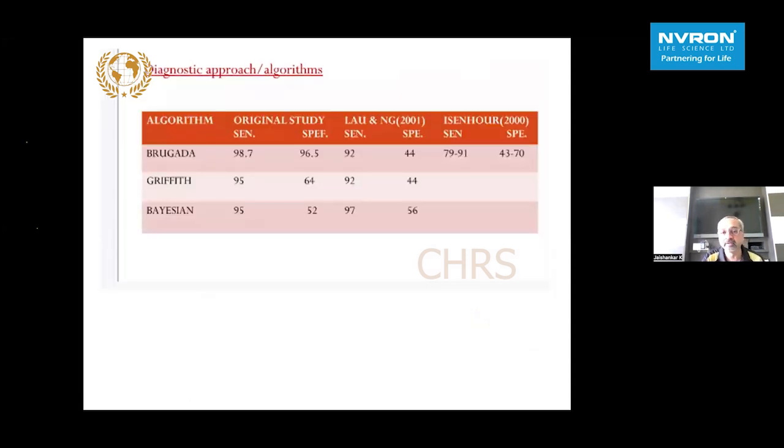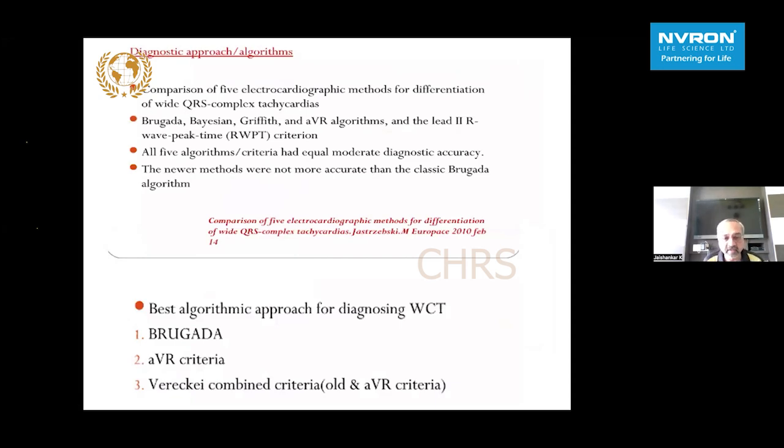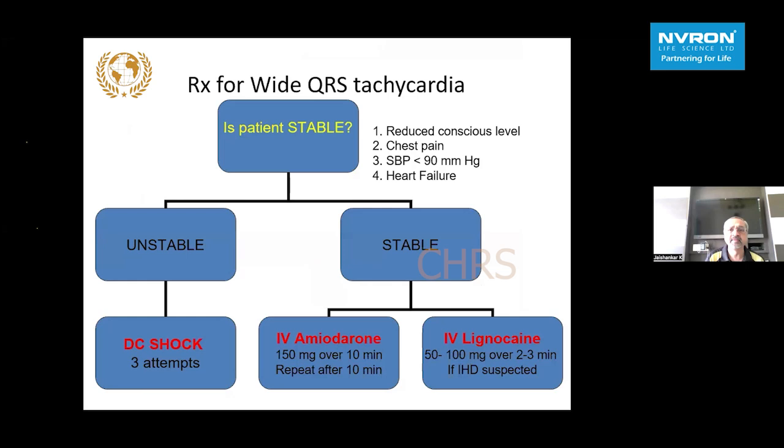So we can employ all these criteria. What's been described in textbooks as perhaps the best algorithmic approach for diagnosing a broad complex tachycardia is applying the Brugada with the aVR, and combining the old versus new, the Vi/Vt, as also looking at the extreme axis, the Vereckei criteria. We can diagnose VT with reasonable accuracy.